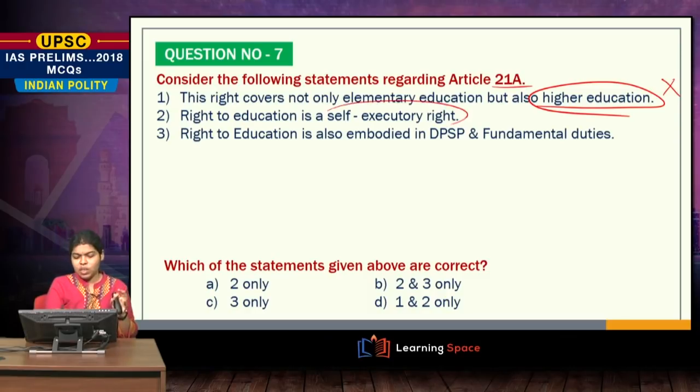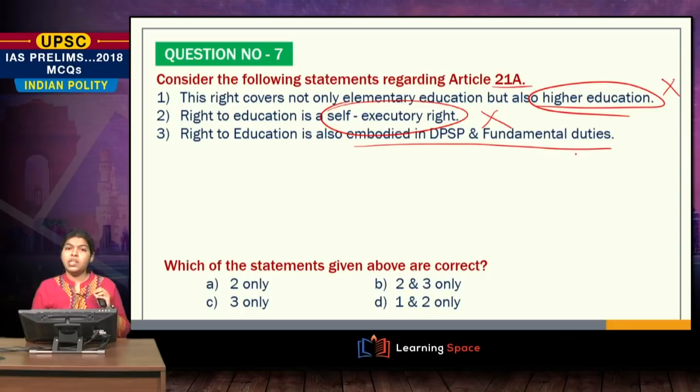A very new term, can be a new term for some of you. So, right to education is a self-executory right? No, it is not. What do you mean by self-executory right? Yes, we will see that in your explanation part. Right to education is also embodied in your DPSP and fundamental duties.